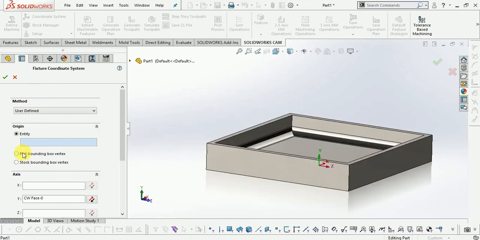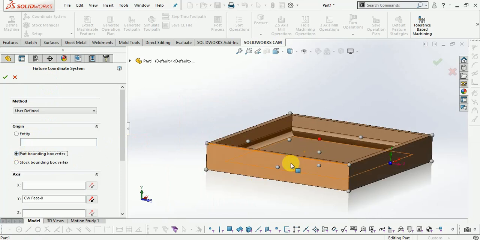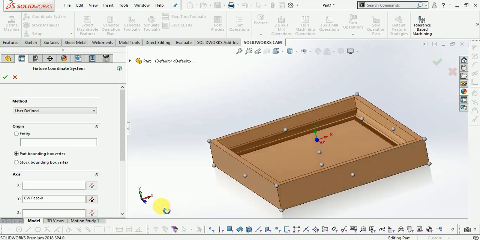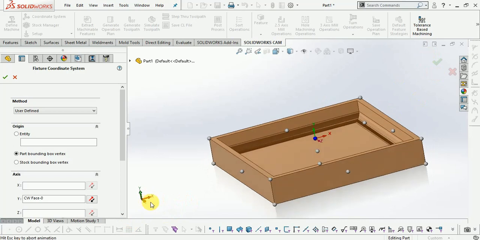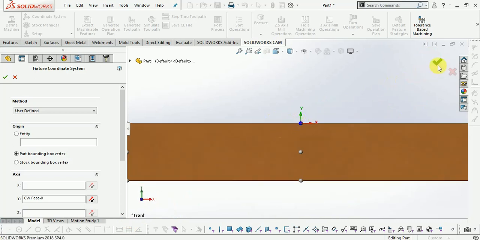Select part bounding box vertex and now select the top mirror point. Now coordinate axis is here. You can see from here top side. Now finish this one.